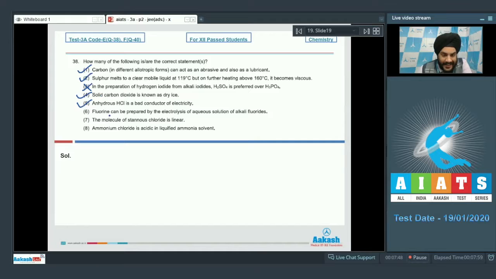Okay, if we talk about option 6 now, fluorine can be prepared by the electrolysis of aqueous solution of alkali fluorides. This is also incorrect statement, students. The aqueous solution of alkali fluorides will not lead to the liberation of fluorine.